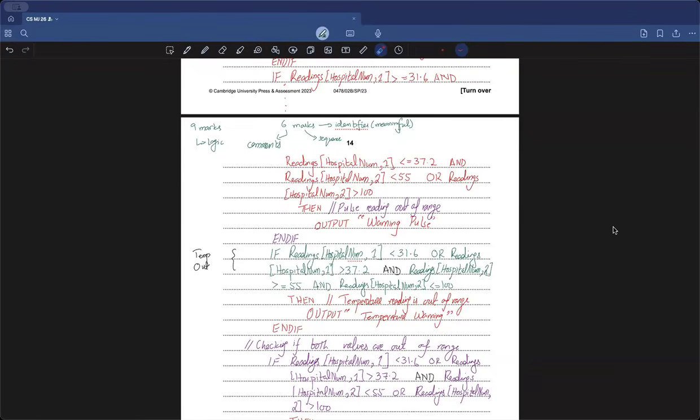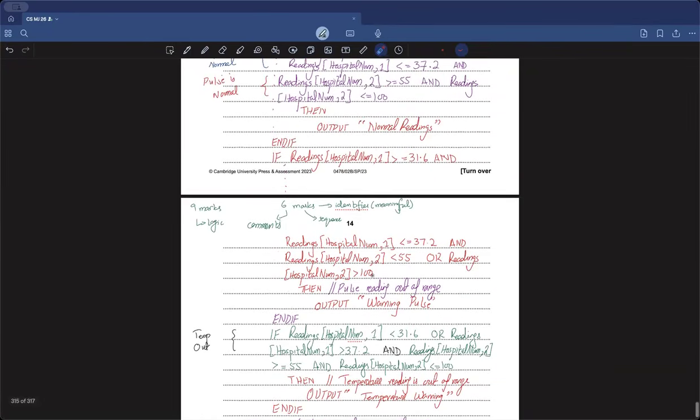Sir, where you were getting only one out of range like pulse or temperature, where you wrote the code for warning pulse, then couldn't you have done else if output warning temperature instead of just rewriting the code? Now the thing is, in this question which you are trying to say up here, we have a condition. Say it checks that if temperature is within the perfect range and at the same time my pulse is outside the range. Now if I do else, then there can be two cases here. Even if you make use of else up here, in else you can have two cases.